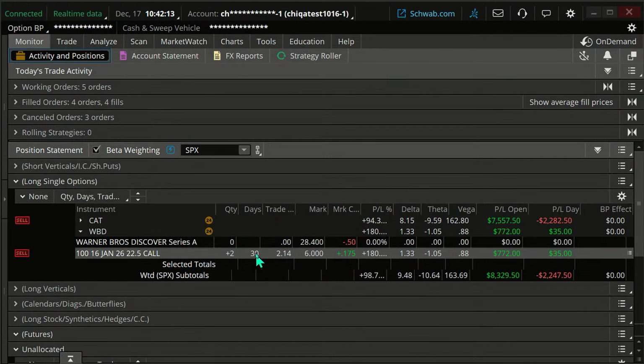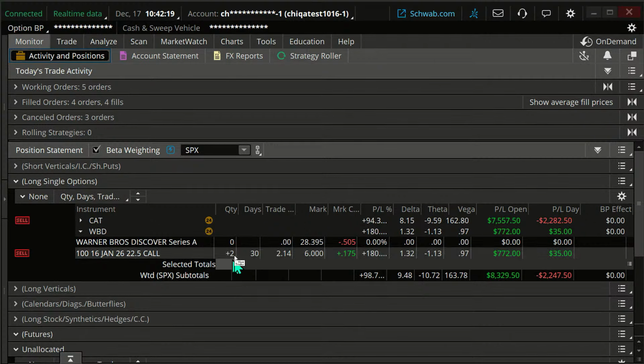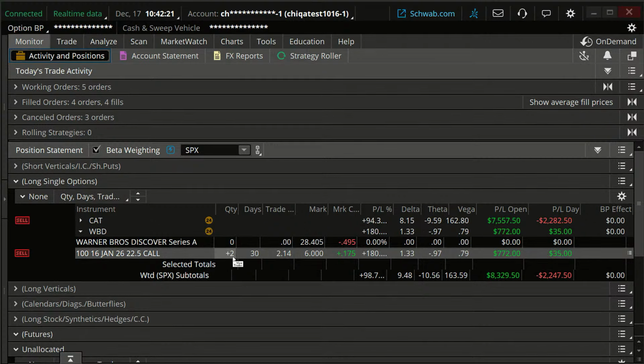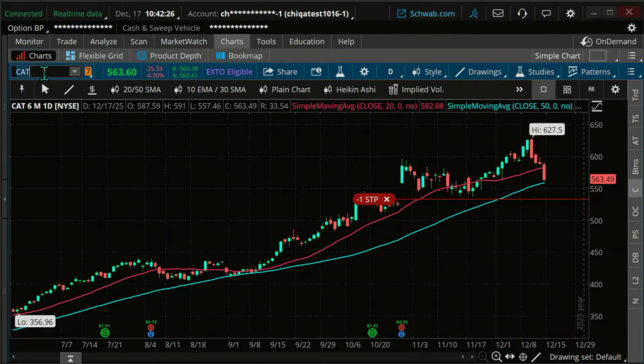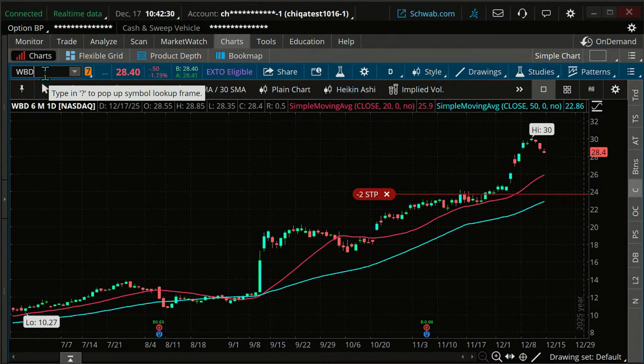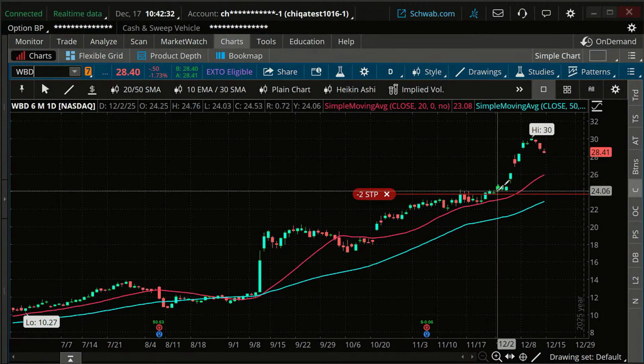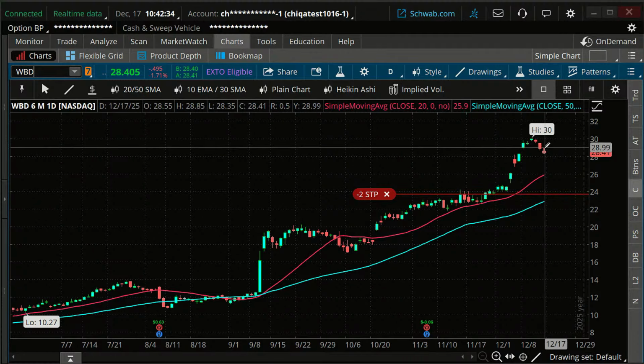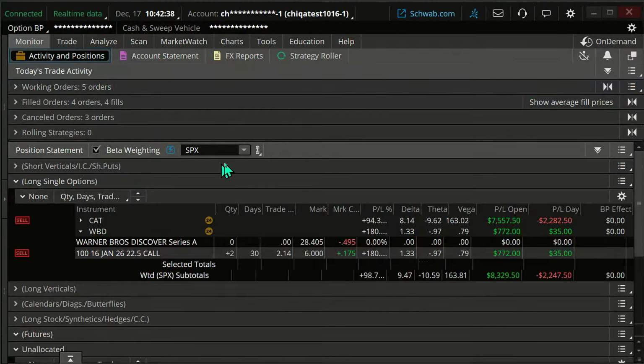We could take a profit. We could get out half of the contracts per Scott's suggestion on that. That would certainly make sense. Let's take a look at the chart there, though, and just kind of get a sense for this. WBD, okay? And going up, kind of flagging here. I don't want to lose too much. I could certainly take off half.